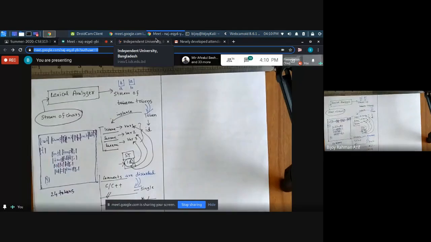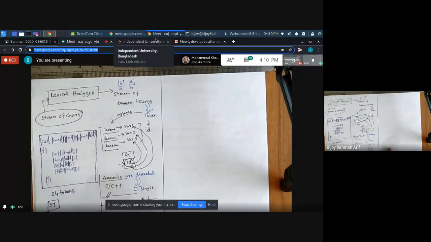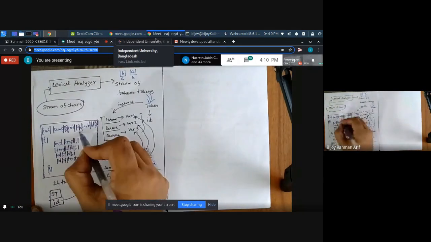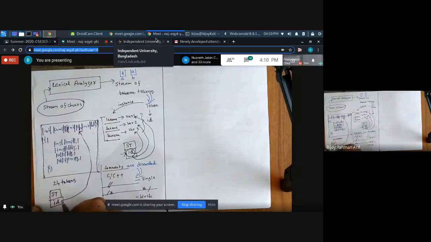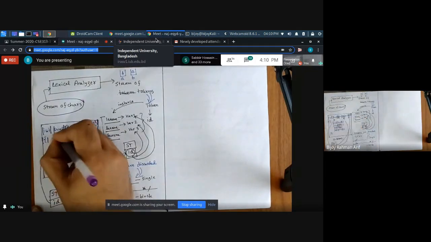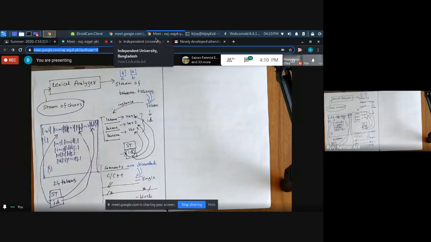In the symbol table, what would happen? In the symbol table, it is going to generate a place called ID, which is a token. Then it is pointing to here. Let's say ID is pointing to A, ID is pointing to B, ID is pointing to swap. So these things are going on.